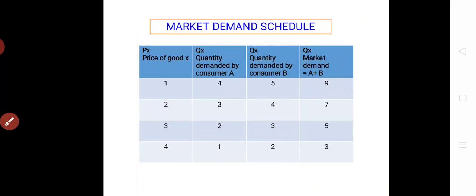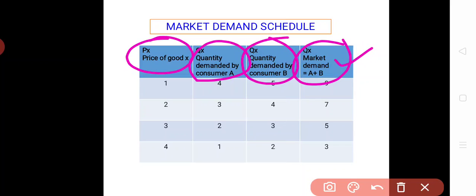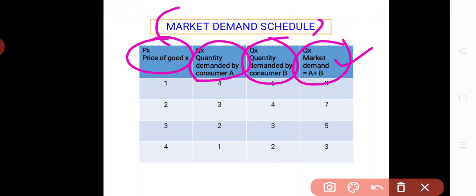Now let's come to the market demand schedule. What is a market demand schedule? In a market demand schedule, there is the price of a product, which does not change. Then there is the quantity demanded by consumer A and the quantity demanded by consumer B, because we assume that in the market there are only two consumers. If we combine the demand of A and B, then this is known as market demand. And the tabular presentation which shows market demand is known as the market demand schedule.